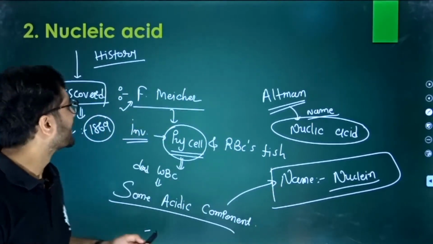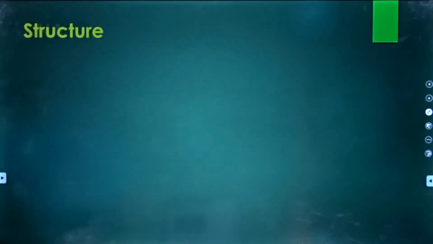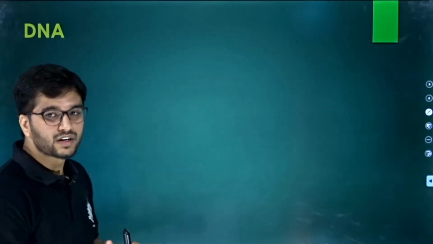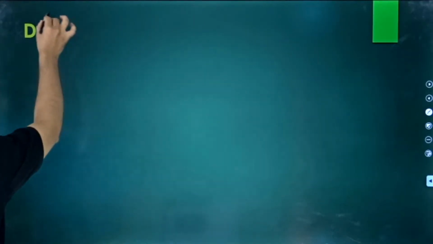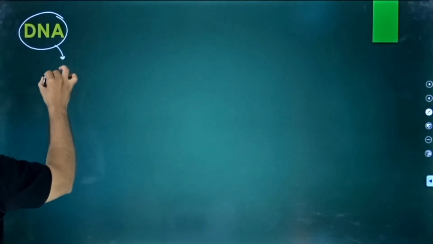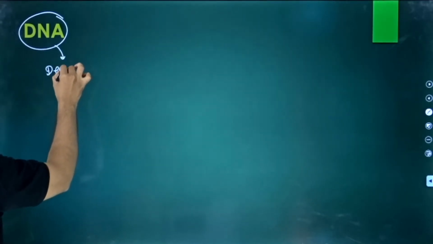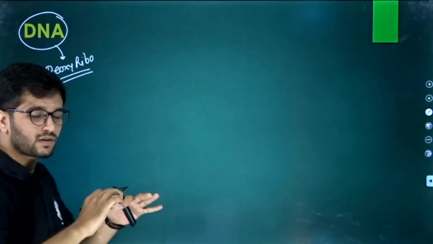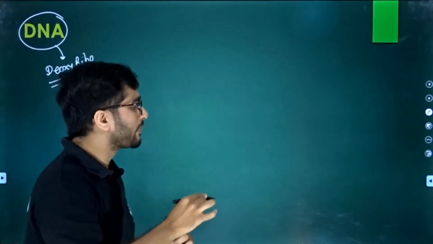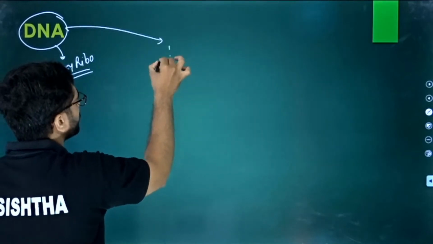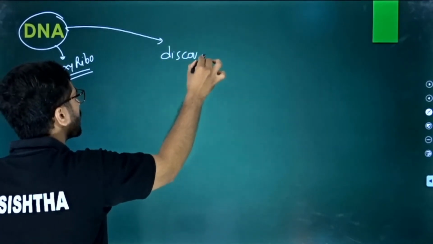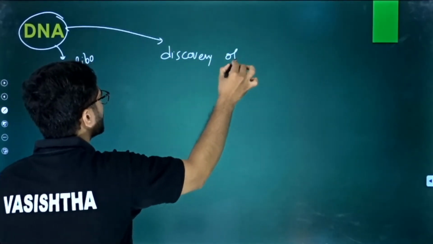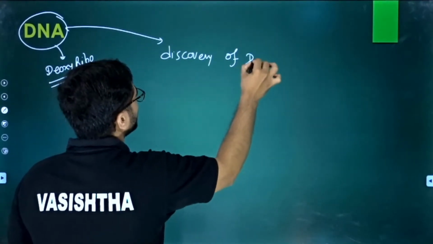Okay. See, so the next topic is the DNA. Now, DNA is the third topic that we have to discuss. Okay, so DNA is what? DNA is a deoxyribonucleic acid, right? We already discussed what its composition is. Now we know the discovery. Discovery of what? Discovery of the DNA.